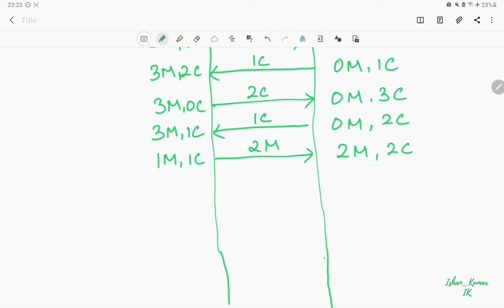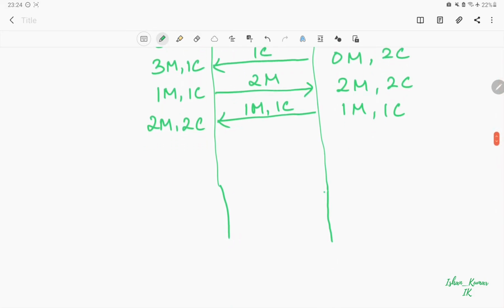Now from the right hand side we will send back 1 missionary and 1 cannibal to the left side. So on the right side we are left with 1 missionary and 1 cannibal, and on the left side we will have 2 missionaries and 2 cannibals.